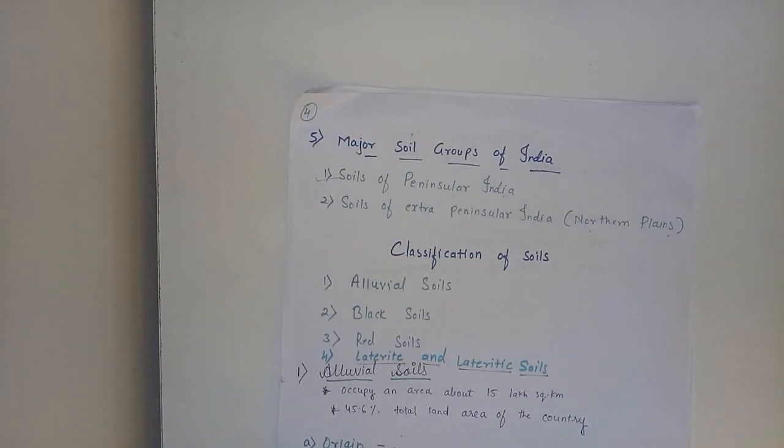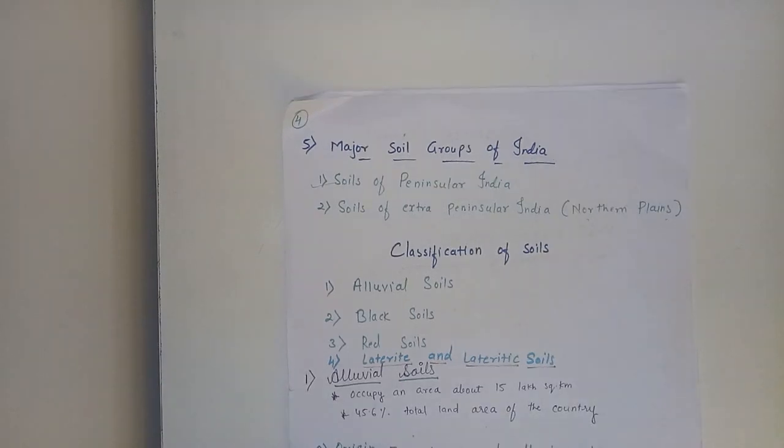Second is soil of extra peninsular India, the northern plains, formed by transported or residual alluvium brought down by the rivers from the Himalayas or by wind. These soils are often referred to as transported soil.